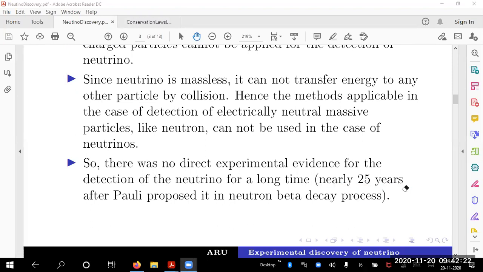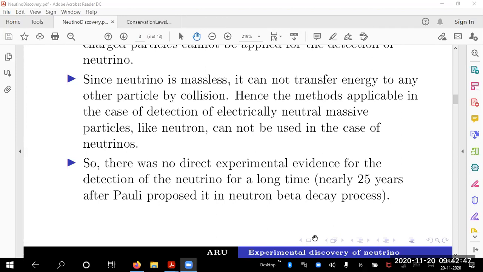But still, to confirm that conservation laws in neutron decay hold, we have to find a neutrino. Till then, we are not resting in peace. So we have to detect a neutrino to confirm that conservation laws hold and that the neutrino exists. According to conservation laws, I have to detect a neutrino. How do we do it is the question. So for that, what was done is what I am explaining.